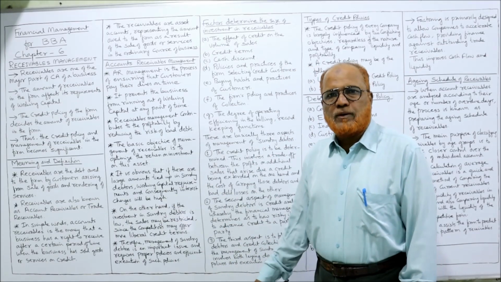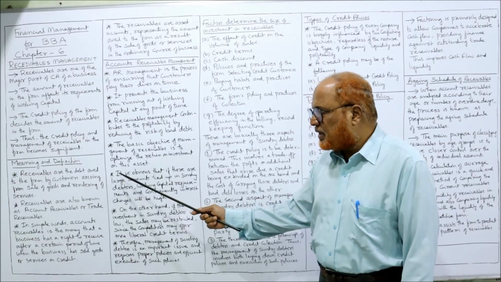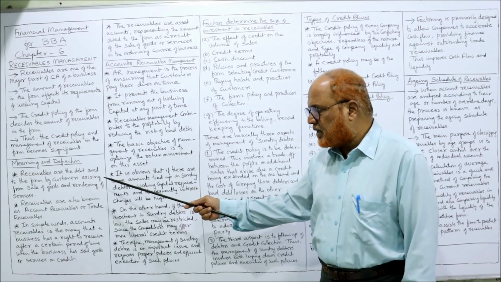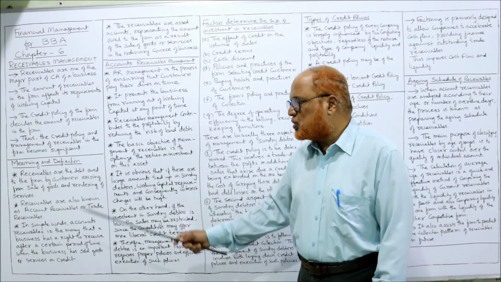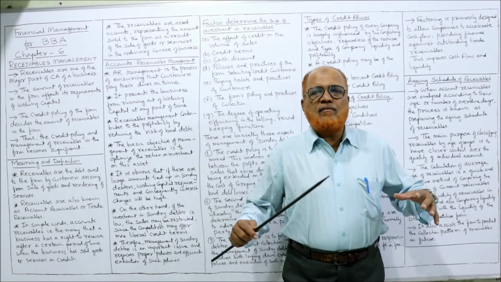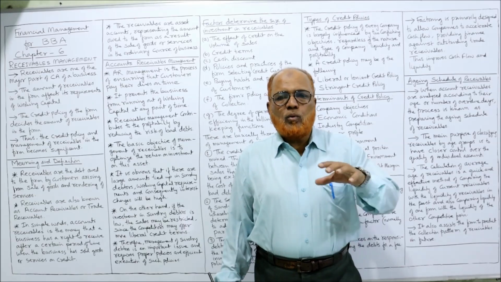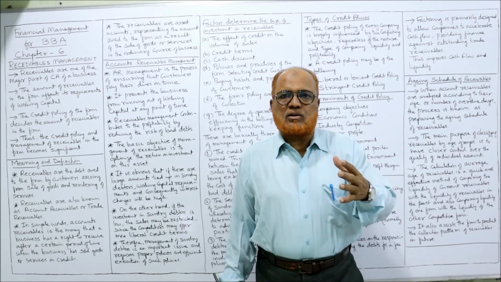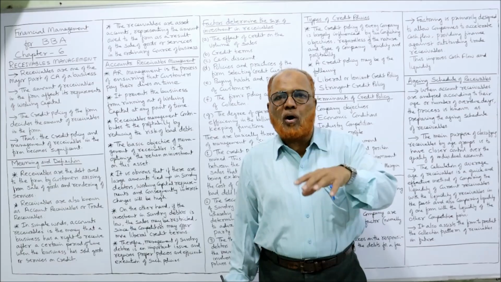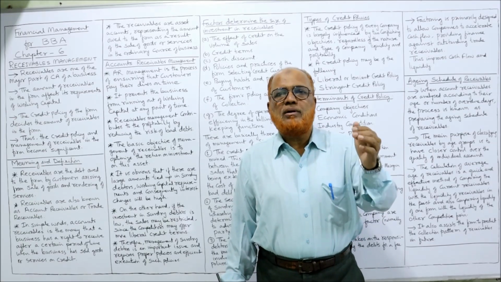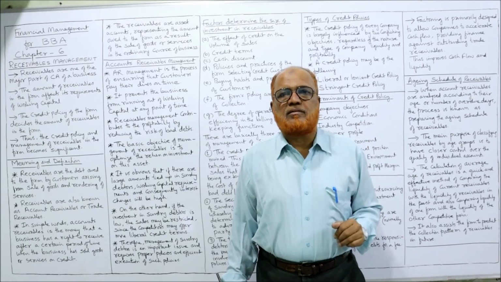Now, meaning and definition. First of all, receivables are the debts owed to the firm by customers arising from the sale of goods and rendering of services. Every business either sells goods or renders services. When goods are sold on credit or services are rendered on credit, then an amount is due from the customers.